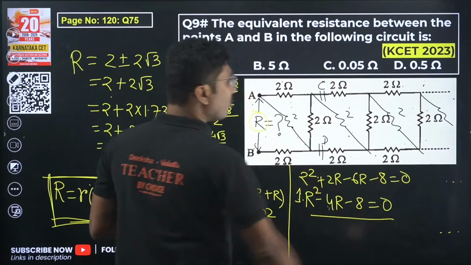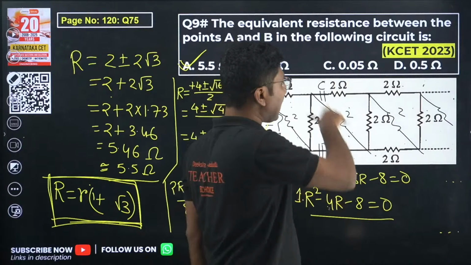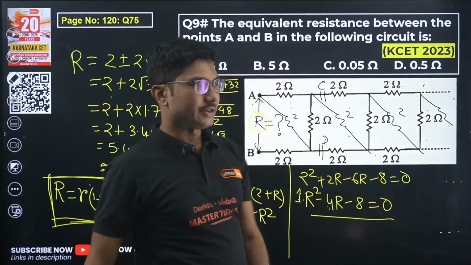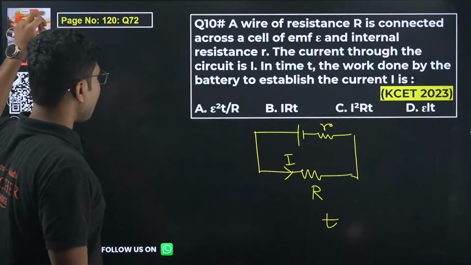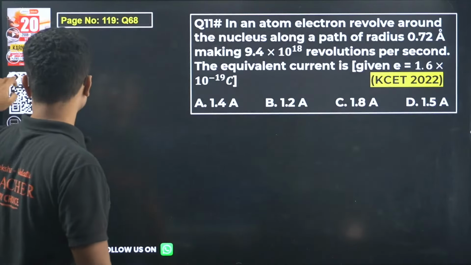Now take this as your homework. Same circuit, these diagonals, we now have 2 ohm resistance. I will be solving it in Saturday's class. Attend Saturday's class, I will try to solve this question.